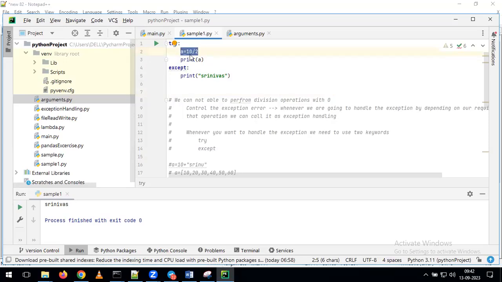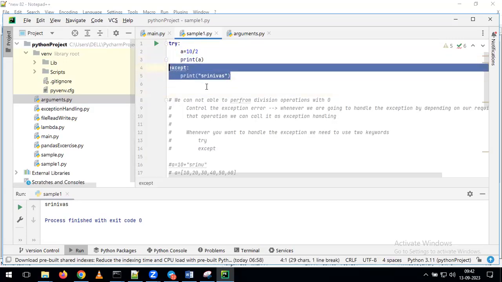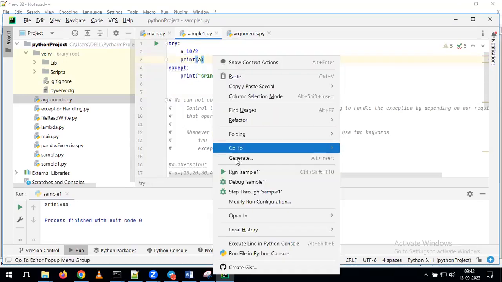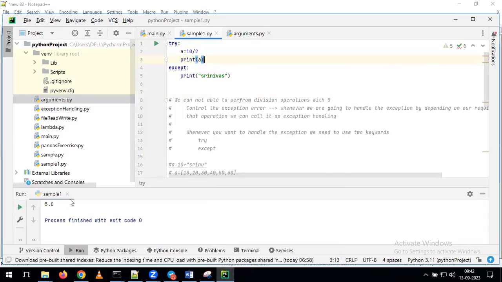Now tell me, will this line give the error or the output? This line will give the output. If it gives the output, it will run the next line of the code. In the next line, we have print of A. Now, as part of this program execution, will it come to the except block? It does not come to the except block at all because there is no error. We'll see that. See here, we are getting the output 5 because there is no error in this line of the code. For that reason, it is not coming to your print statement. With that, we can understand what is happening on top of your try block and except block.